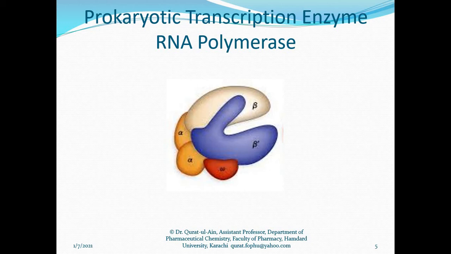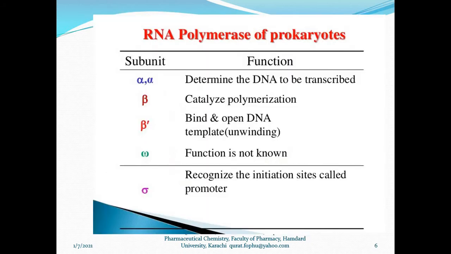But if we wish to understand it in more detail, we have to understand how the RNA polymerase of the prokaryotes performs this task by using its different subunits. Actually, both RNA polymerase of prokaryotes and eukaryotes consist of different subunits.